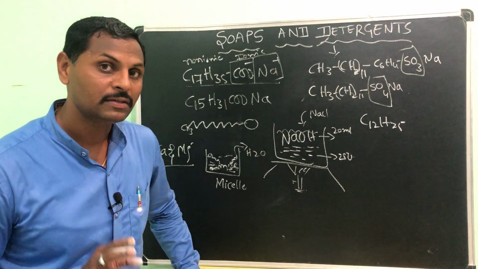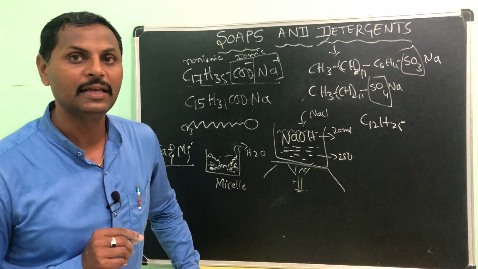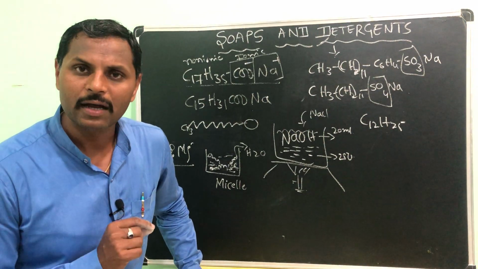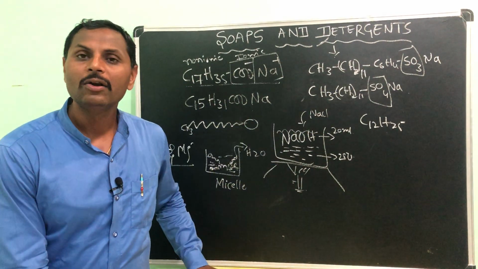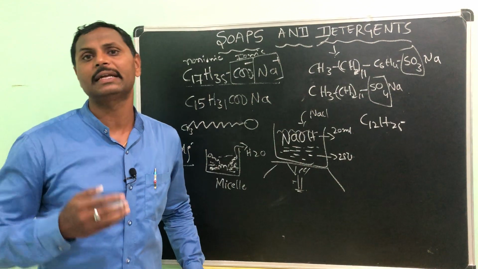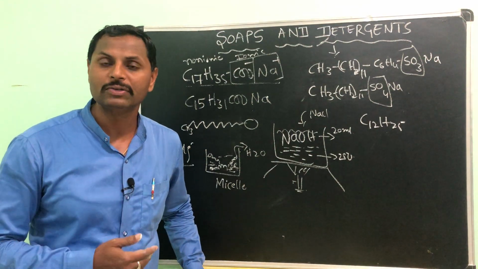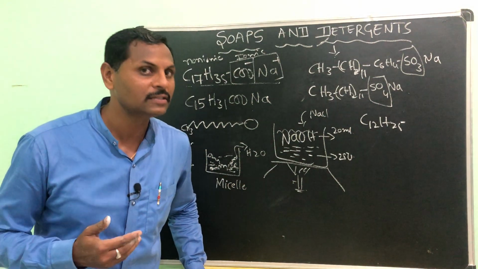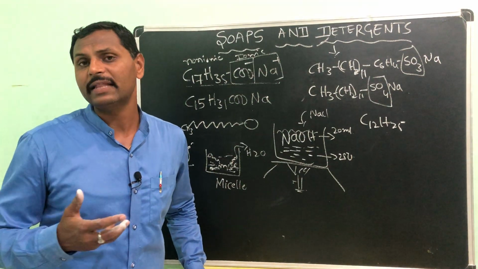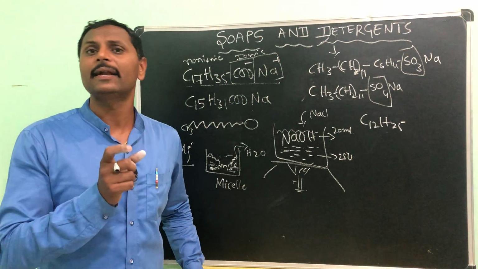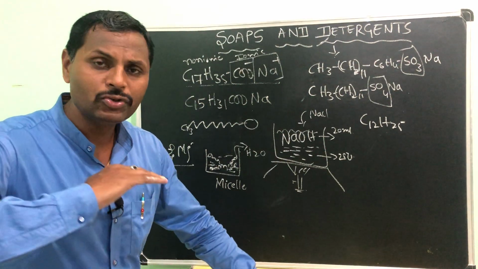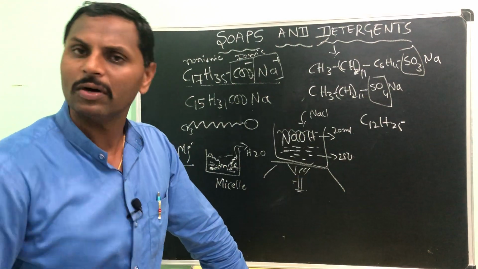Understood? The second demerit or limitation of detergents: some detergents, not all, are non-biodegradable. The foam or lather you get from them will not be degraded by microorganisms. If it moves into a water body, it causes water pollution.